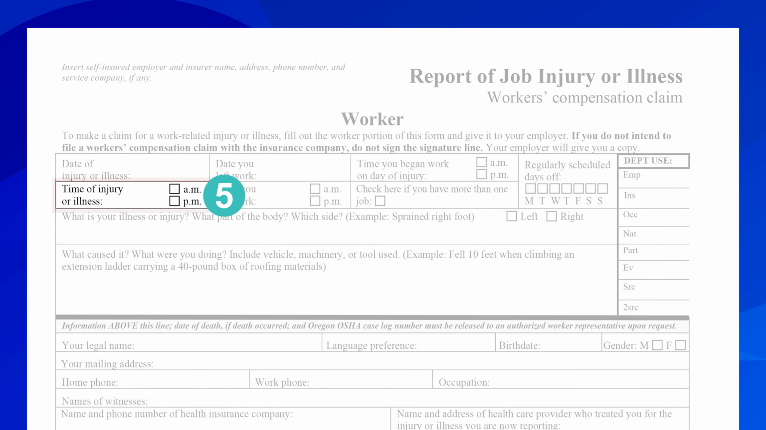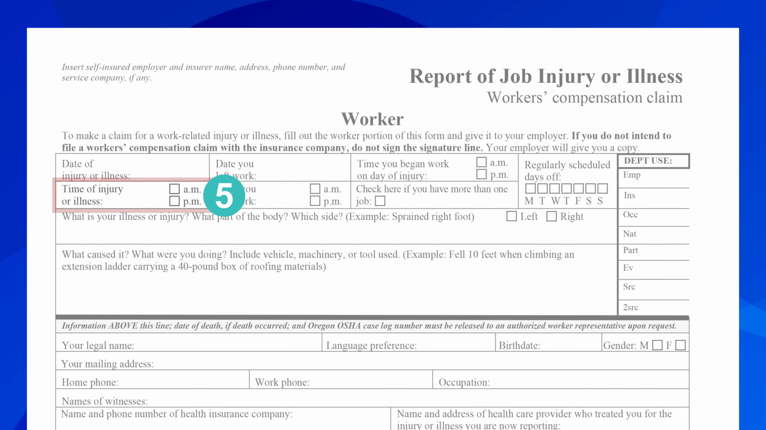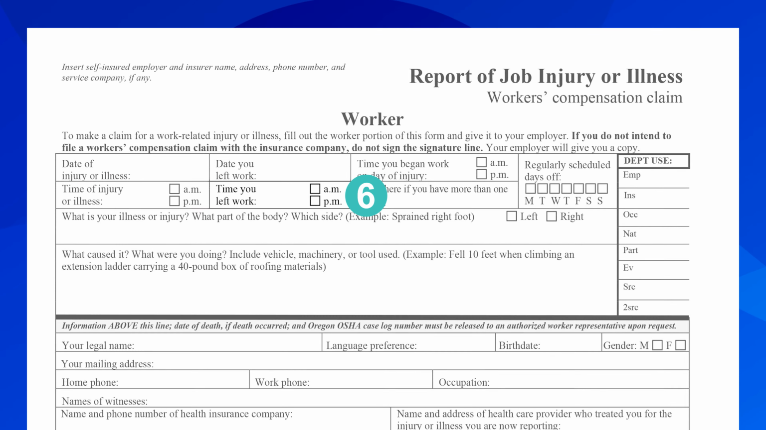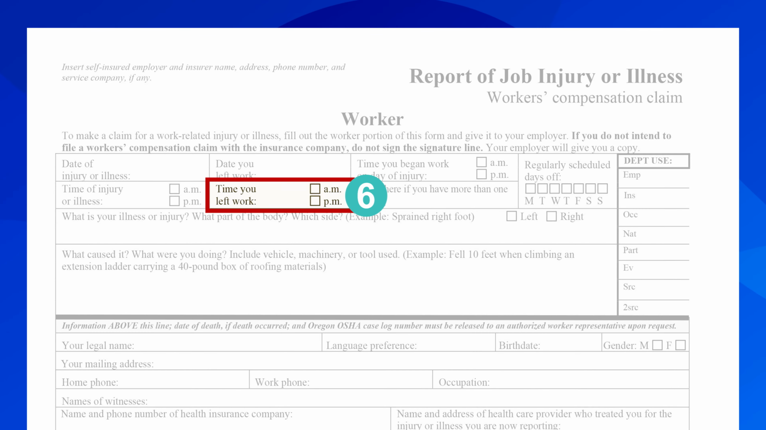You will next fill in the time your injury or illness occurred. Leave this section blank in cases of occupational disease or if you are unsure of the time the injury or illness happened. Next, you will fill in the time you left work on the date of injury. Again, leave this section blank in cases of occupational disease or if you are unsure of the time the injury or illness happened.